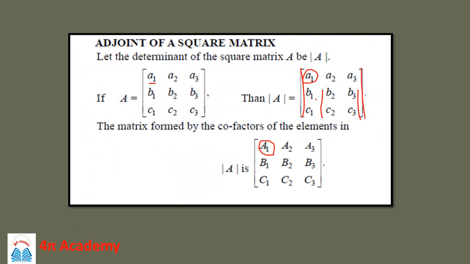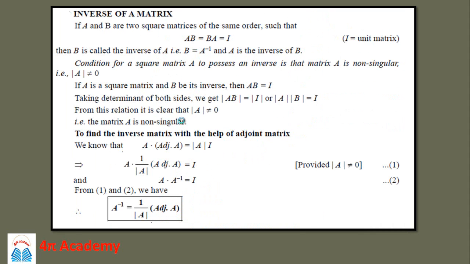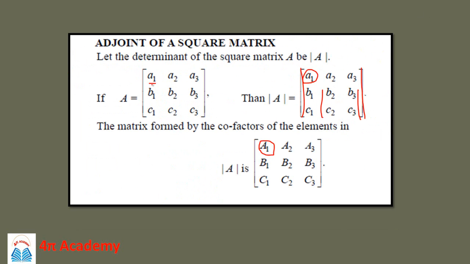For A2 it is B1, B3, C1, C3, determinant, and so on. So this is the rule. Now here I am going to give you a simple trick. In order to find the adjoint of the matrix, first you need to find out the cofactors of each element. To find the cofactor of A1, you have to take the determinant of these. In order to find the cofactor of A2, you have to find the determinant of B1, C1, B3, C3. For the cofactor of A3, you have to find the determinant of B1, C1, B2, C2, and so on.